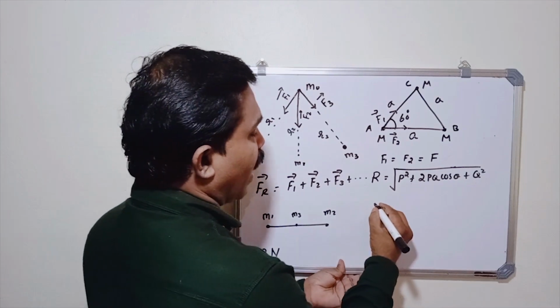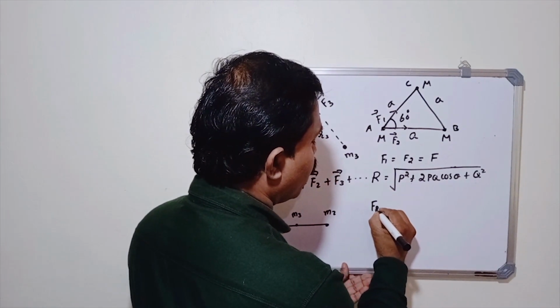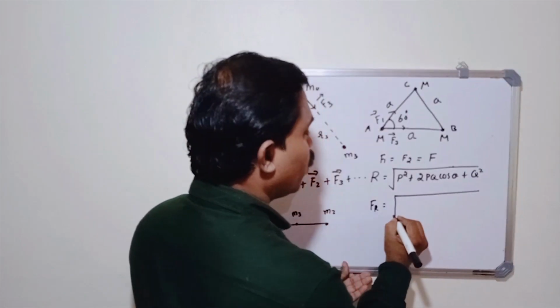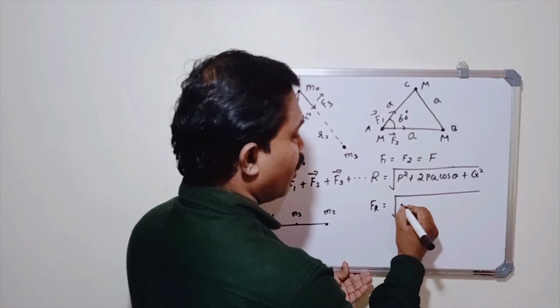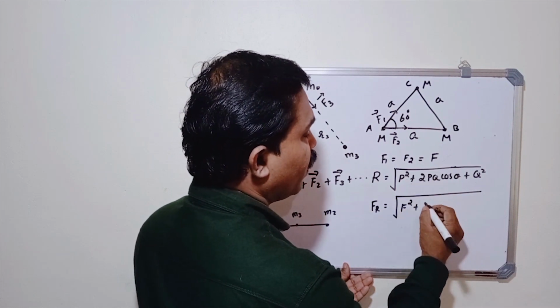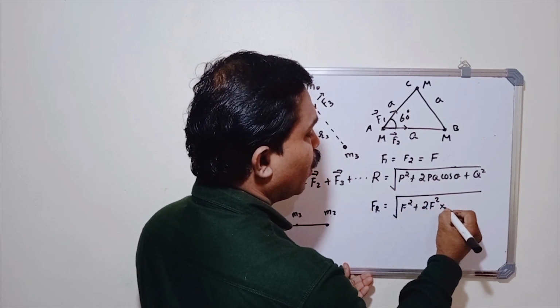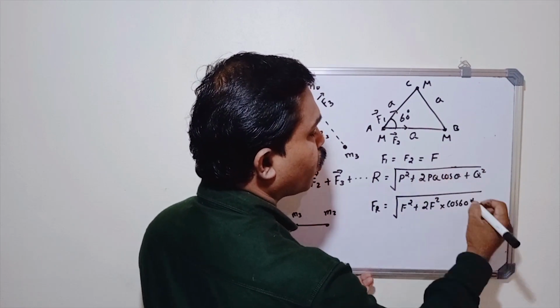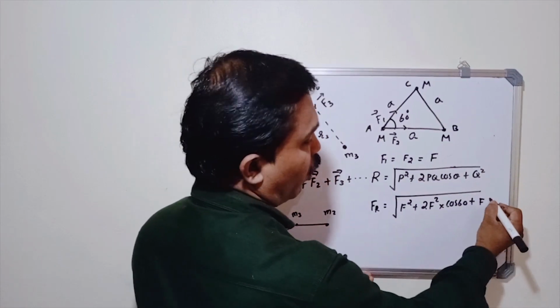Now substituting the values, we get the magnitude of the resultant force Fr equal to square root of F square plus 2F square into cos 60 plus F square.